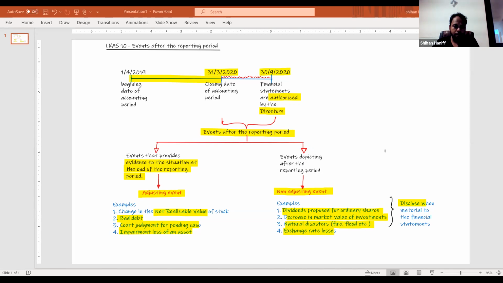Okay, so we were able to do 3 standards today: IAS 8, 10, and 37. In the next class, I am thinking to start the company final accounts. So we will do the company final accounts in the next class, Thursday. So Thursday I will be doing company accounts.